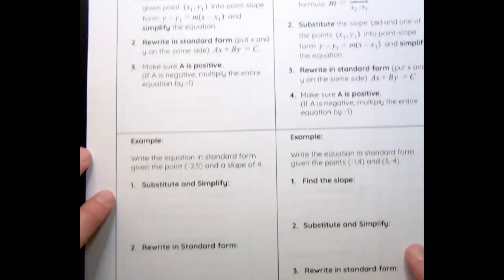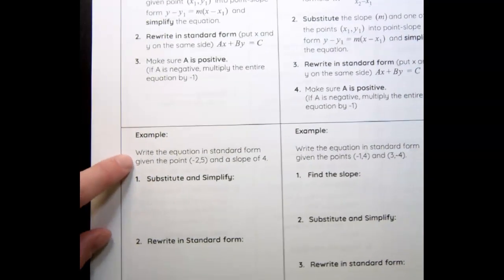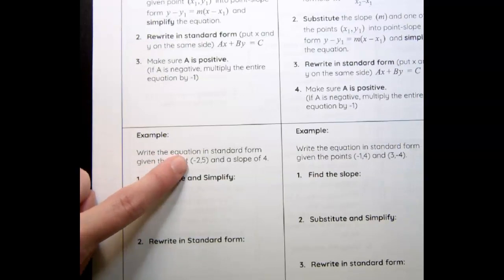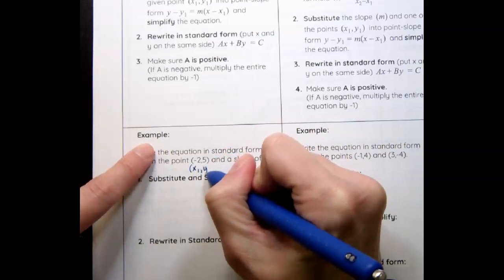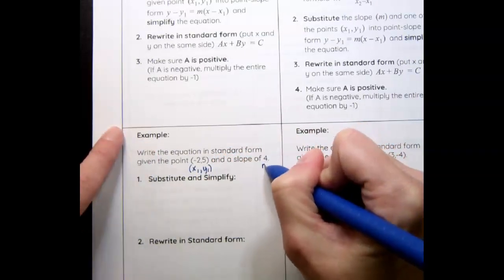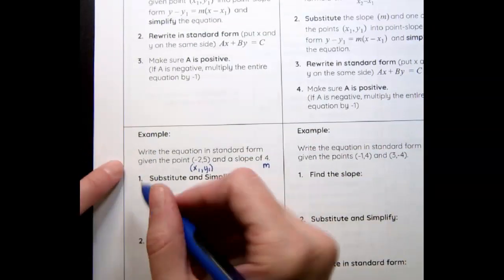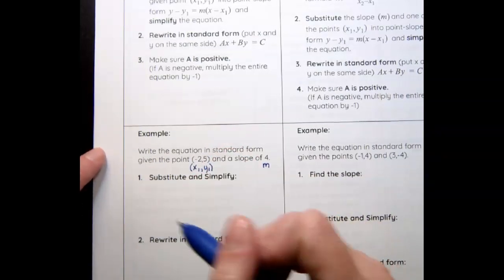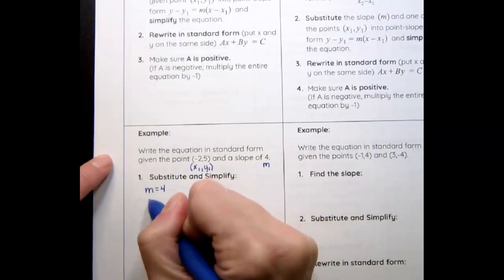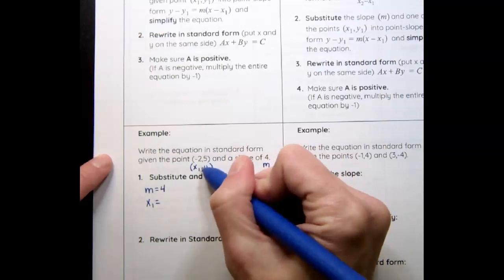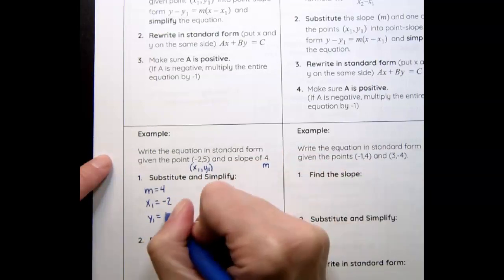Okay, so for the example, when you're writing the equation in standard form, given a point of -2, 5, and a slope of 4. So what we're going to do is label this x1, comma, y1, and then, of course, slope is m, and in this case, the slope is 4. So when we substitute and simplify, I always like to make a list of what we know. We know, in this case, that slope is 4. We know that x1 is -2. That's this one right here. And then we know that y1 is 5.